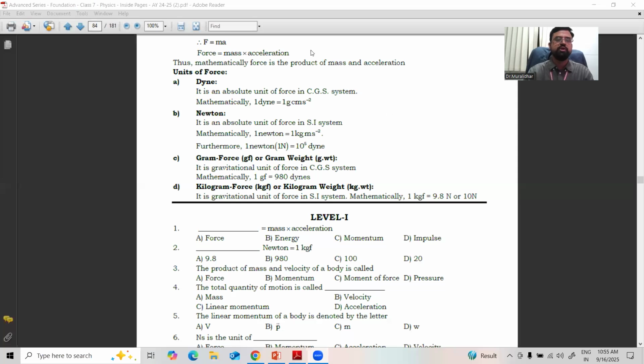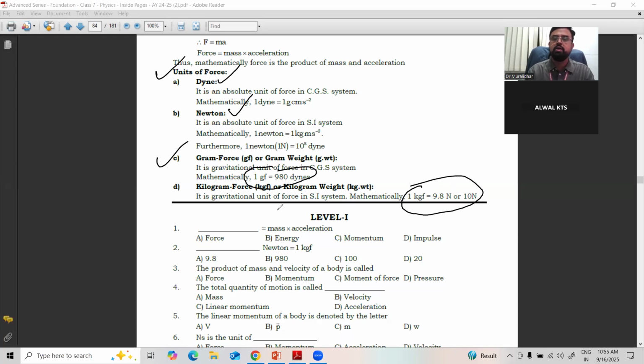As you know, before entering the third law, units of force. First, dyne is a CGS unit, Newton is an MKS unit, or you can measure the force in gram force, that is gf, gram weight also. Given 1 gram force is equal to 980 dynes. 1 kilogram force or kilogram weight is equal to 9.8 or 10 Newton. Very important values for the blanks. So these are the units of force, either dyne or Newton or gram force or kilogram force.